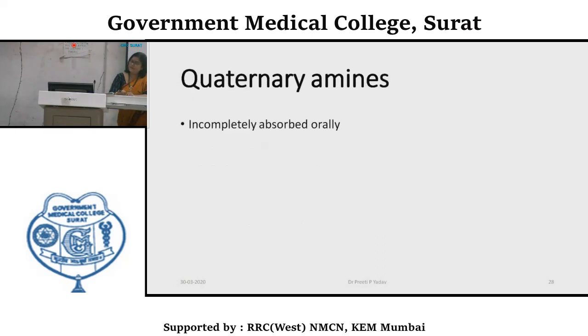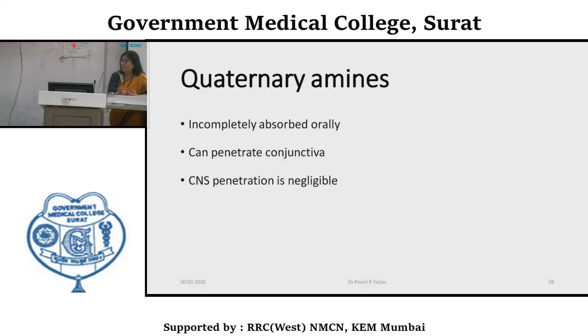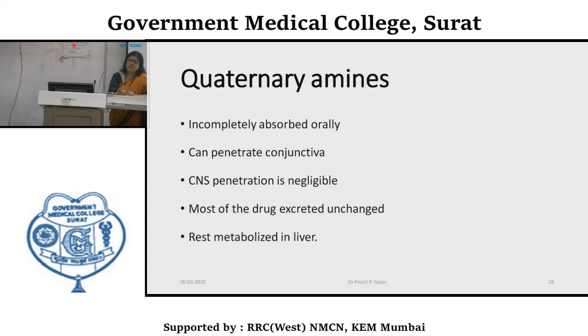Quaternary amines, because they are less lipid soluble due to their quaternary amine structure, are incompletely absorbed orally. They can penetrate the conjunctiva. CNS penetration is negligible. Most of the drugs are excreted unchanged, and some portion is metabolized by the liver.